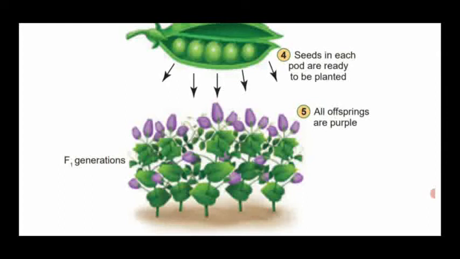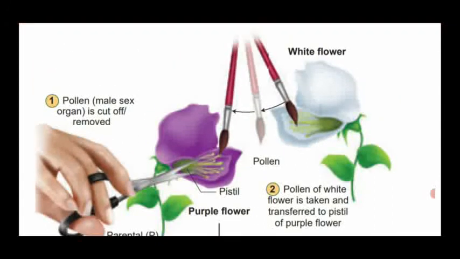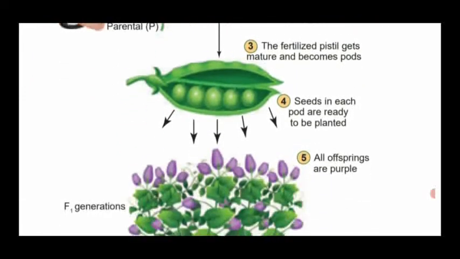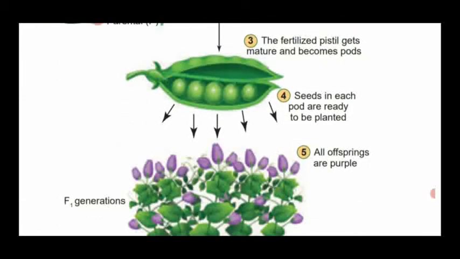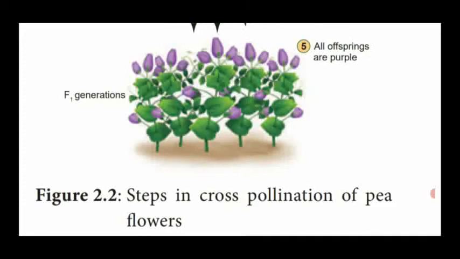So we remove the anther of the white flower and we transfer the pollen grains from the purple flower. The hybridization process has taken place. Fusion of the male gamete with the female gamete produces the zygote. The zygote develops into an embryo, which produces the fruits containing seeds inside. Once the seeds are planted in the soil, they produce newly formed progeny with purple flowers. That is said to be cross-pollination of a pea plant.